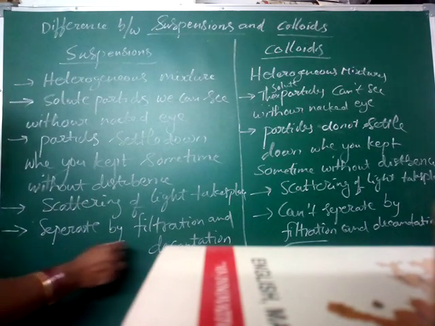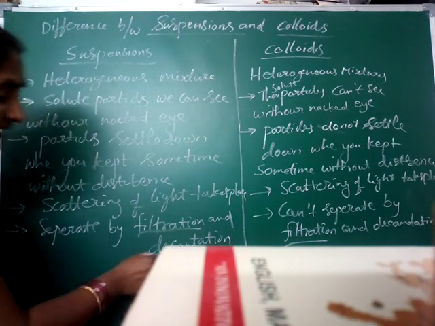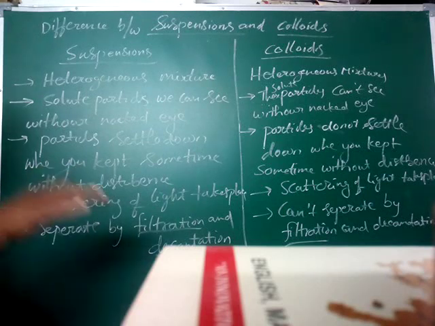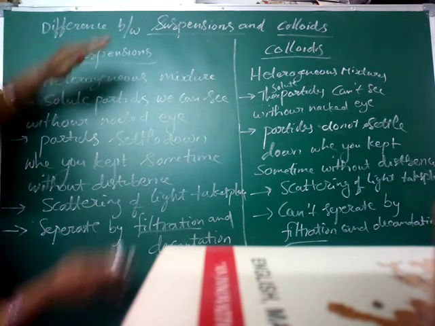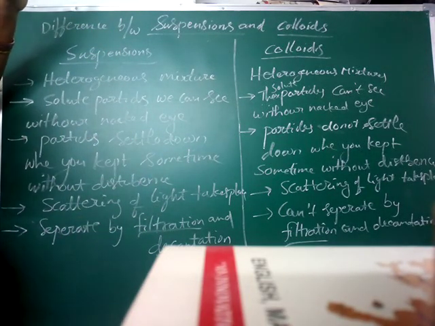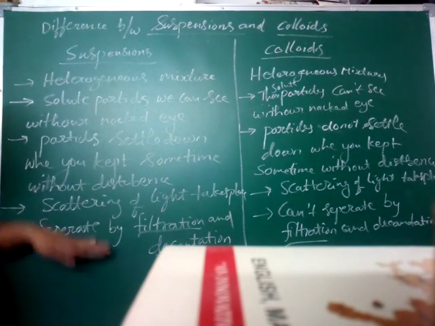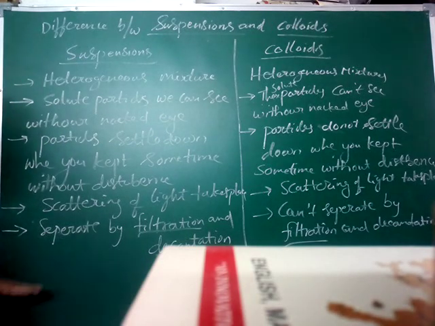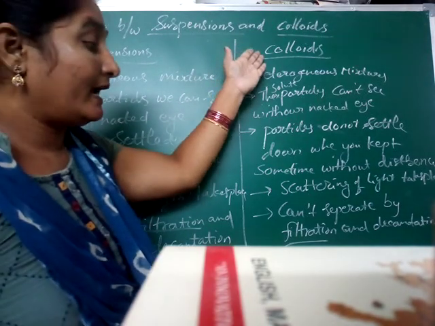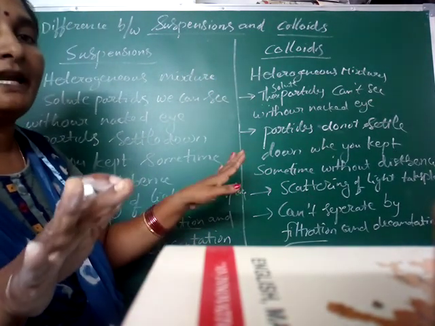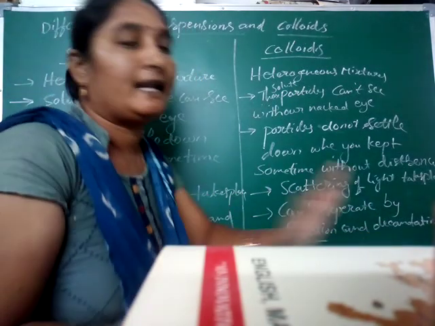By using these two, filtration and decantation, the constituents present in suspensions we can separate. But when you take a colloid, it cannot be separated by filtration or decantation.